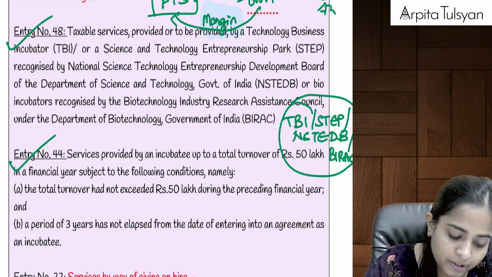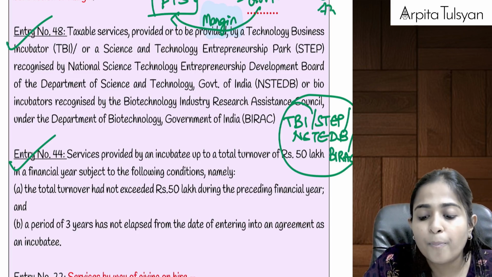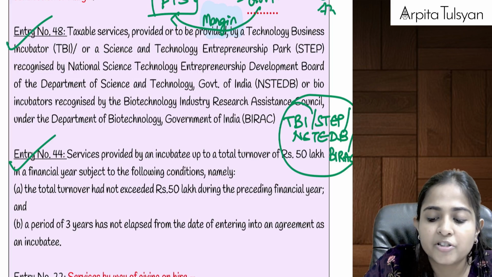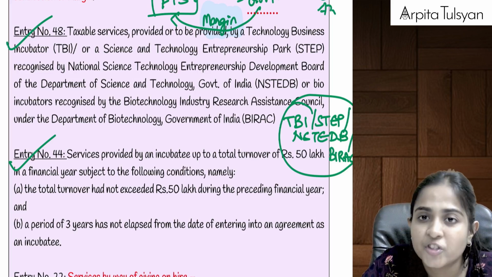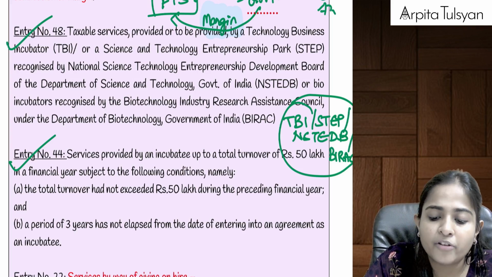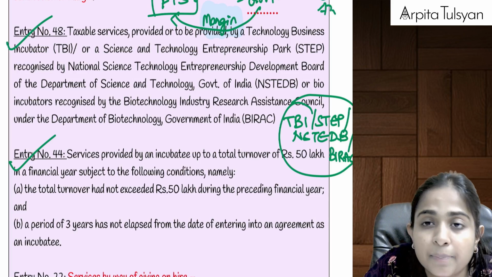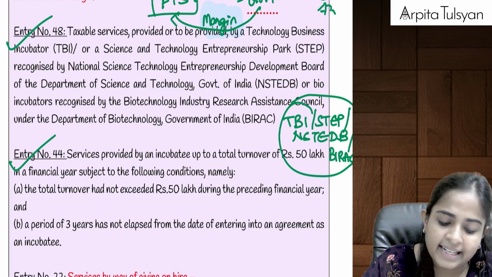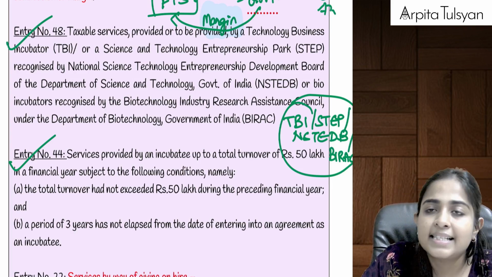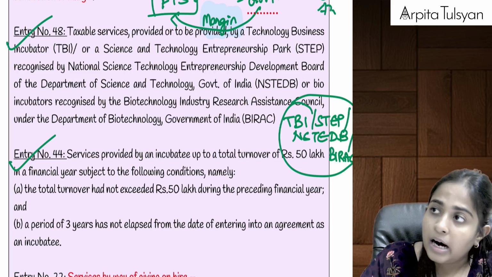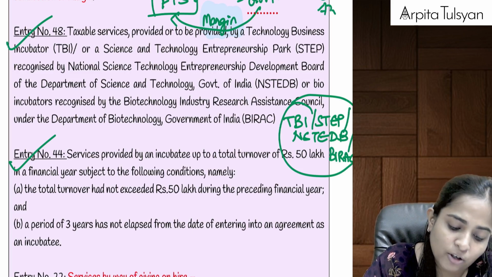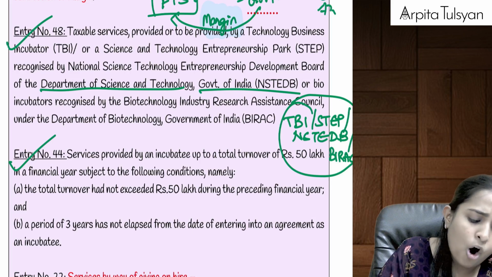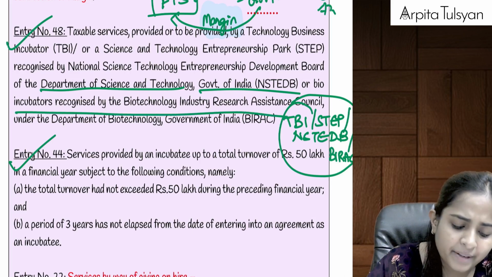Incubators are the persons who provide research help, who provide technology help to the new startups. If there is a new startup, or a person who is trying to research or find out something new, they can go and take help from a TBI, that is Technology Business Incubator, Science and Technology Entrepreneurship Park, recognized by the National Science and Technology Entrepreneurship Development Board of the Department of Science and Technology, Government of India, or bio incubators who are recognized by the BIRAC.